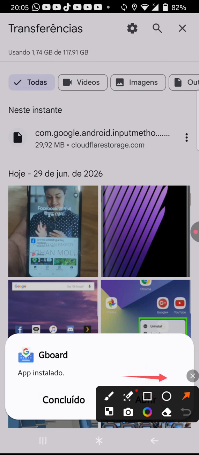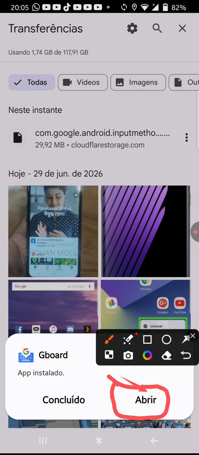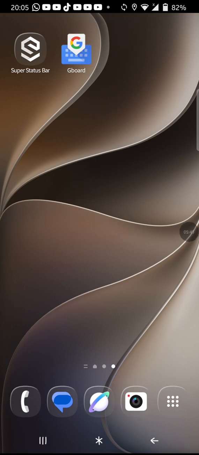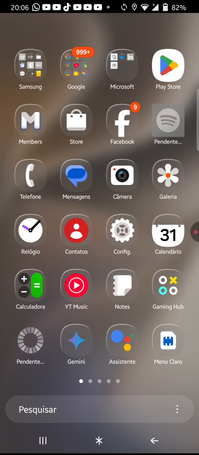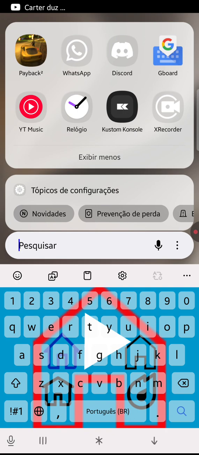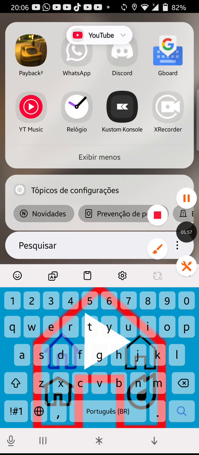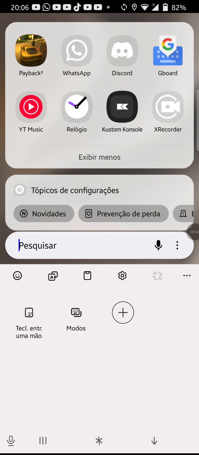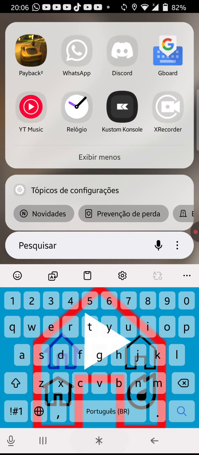Next, tap open. Tap on open. So if it doesn't open on your phone, then it might be a problem with the version of the app. Then download the new version and then install it on your device.